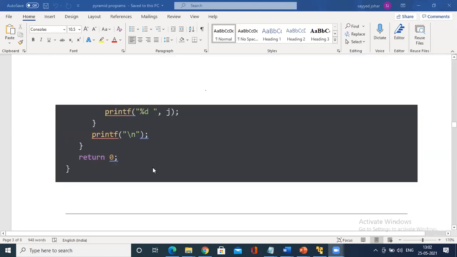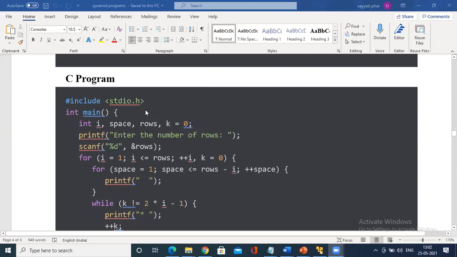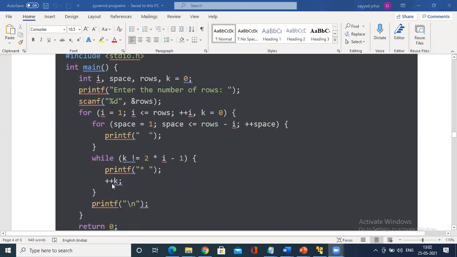Coming to your case, what I explained, in this case we have three for loops. We have one for loop for printing the space, one for loop for the number of rows, and a for loop or while loop to print the content.